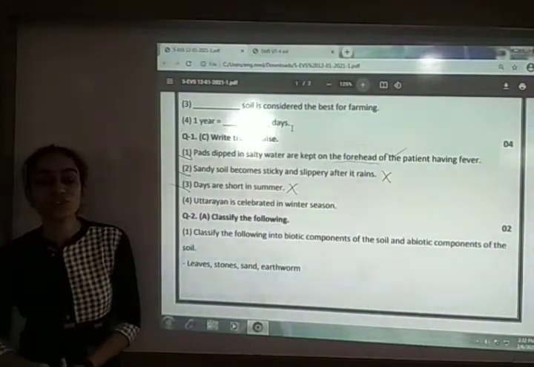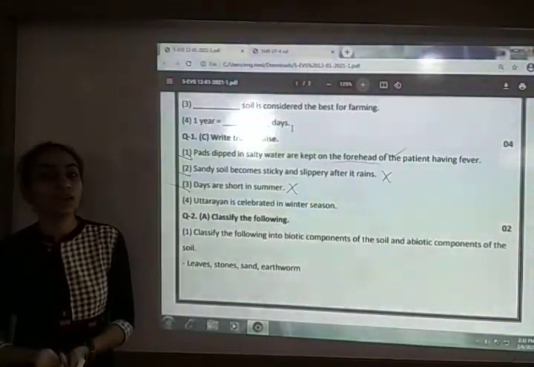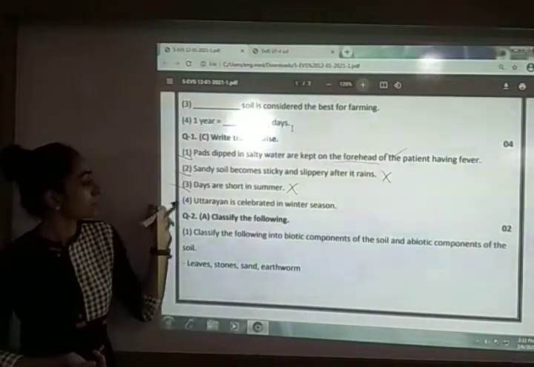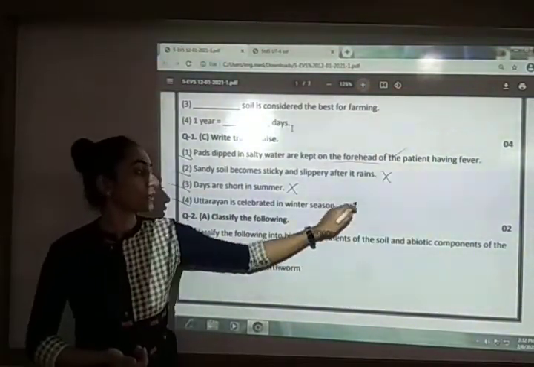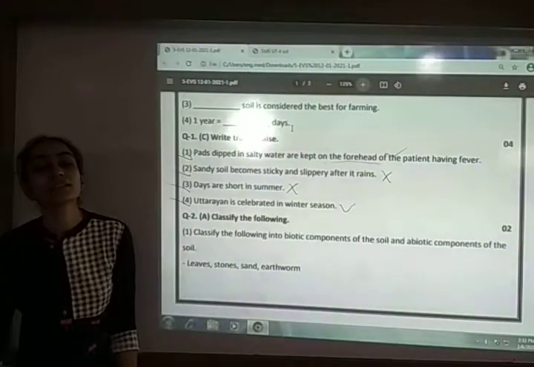Days are long in summer and short in winter. So your answer is false. And last one, fourth number is Uttarayan is celebrated in the winter season. So here your answer is true.